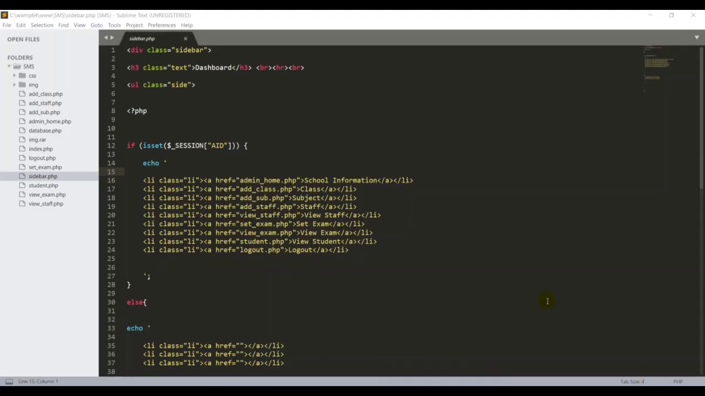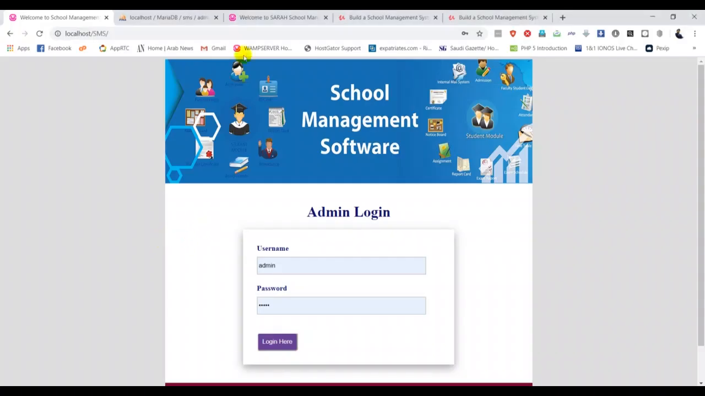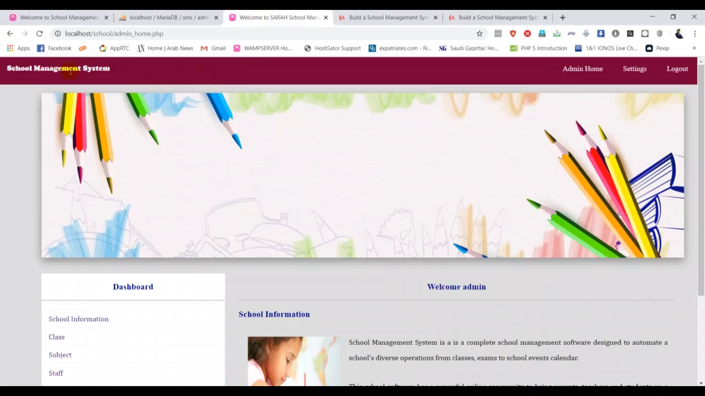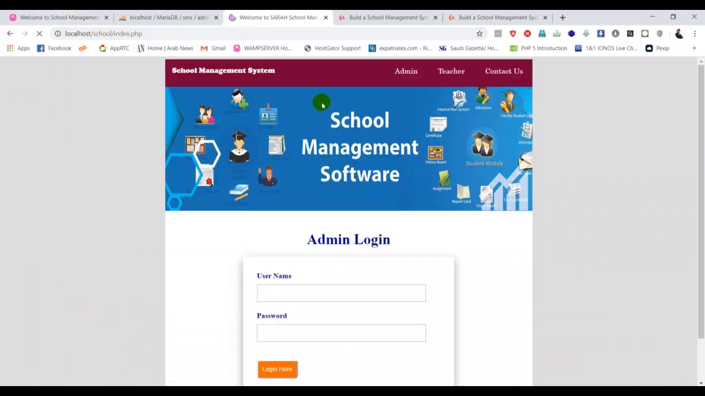So now we have to work on the navigation bar. For example, if you go back to my projects, okay, if you go back to my original one, we have a nice background with a navigation bar, so we need to create this navigation bar in our project. For example, if I log out and go back to my main page, I have another navigation bar. So each user has a navigation bar with different menus.